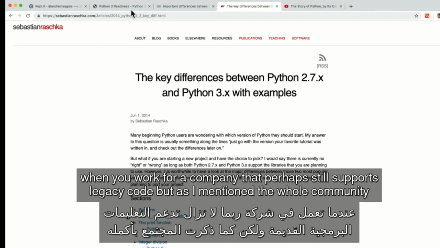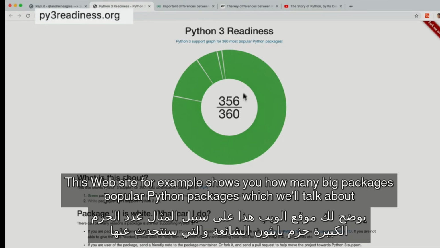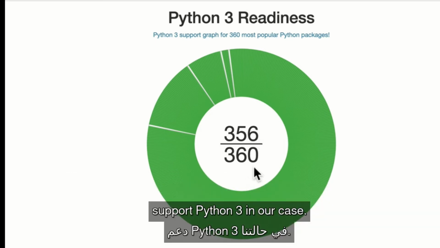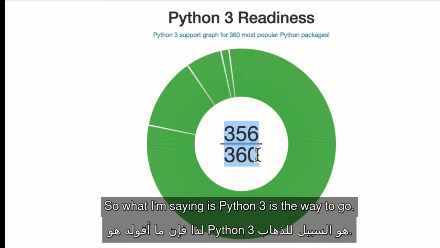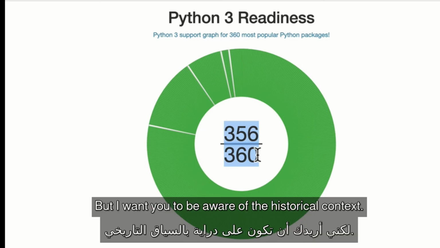But as I mentioned, the whole community is moving towards Python 3. This website, for example, shows you how many big, popular Python packages, which we'll talk about, support Python 3. In our case, there are only 4 popular packages that don't support Python 3. So what I'm saying is Python 3 is the way to go. It's the way of the future. That's what we're going to learn in the course. But I want you to be aware